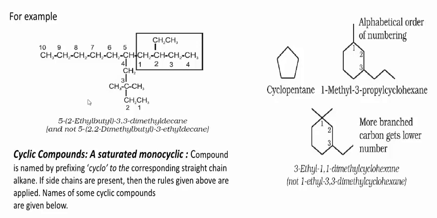Therefore, the IUPAC name of this compound is written as 5-(2-ethyl butyl)-3,3-dimethyl decane. Okay, this is the right method.